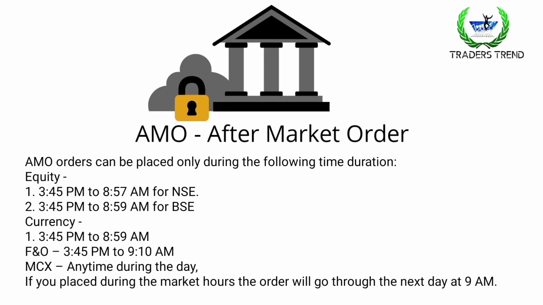Here are the specific times for their segments. First one is equity.